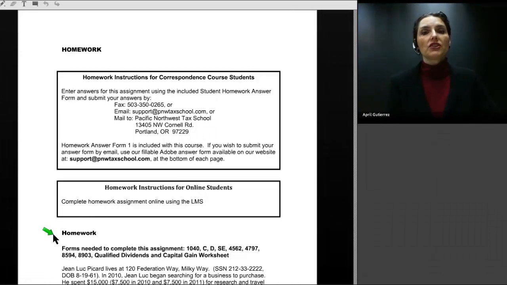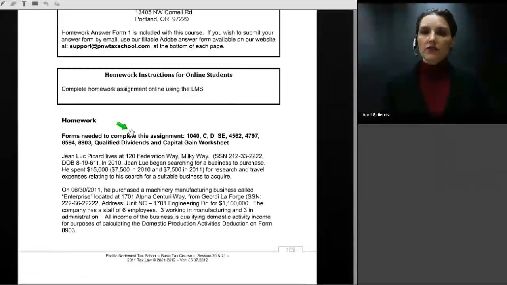And of course, the session 21 homework assignment was a wowzer, a very complex assignment involving preparation of a complex Schedule C and accompanying schedules for a self-employed business owned by Jean-Luc Picard. We asked you to prepare a variety of forms, including a Schedule C for the profit and loss on his business. And given all the information that we provided you, that is the first form we will take a look at. But I did want to point out some specific details that are really relevant to this assignment.